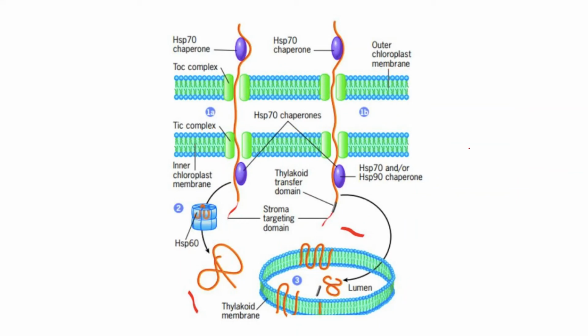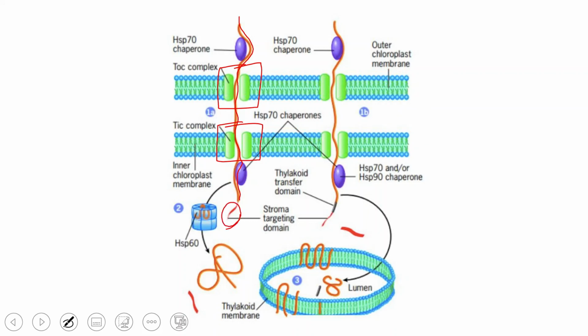So, this figure explains whatever I have just told you. Here, you can see the TOC complex, the translocation complex in the outer chloroplast membrane. Here you can see the TIC complex, the translocation complex in the inner chloroplast membrane. Now, this polypeptide, the orange colored polypeptide, enters into the stroma through these two complexes. Through these two complexes, it bypasses the chloroplast membrane and enters the stroma. Now, how does it enter the stroma? Because it has a small stroma targeting domain. This red colored domain, can you see?